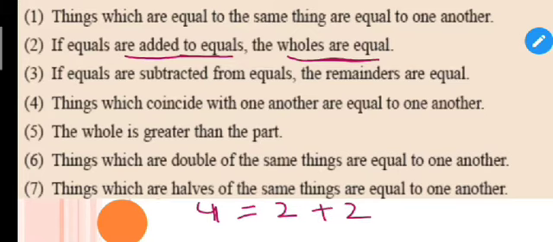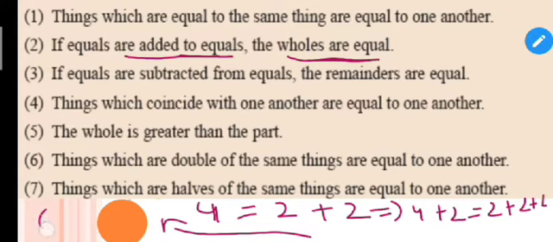So if I add 2 on both sides, I will get 4 plus 2 is equal to 2 plus 2 plus 2, right? So at last what will I get? I will get 6 is equal to 6.